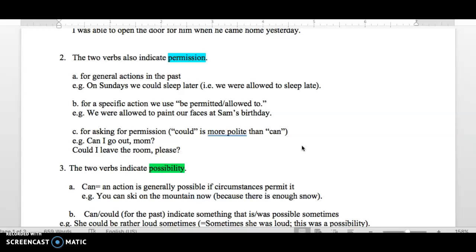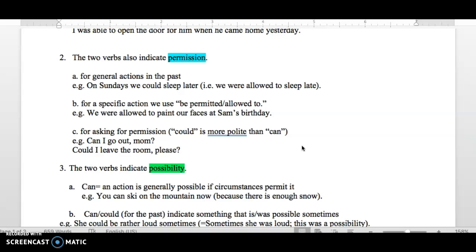B. Permission for a specific action. In that case, we use be permitted or be allowed to. For example, we were allowed to paint our faces at Sam's birthday, meaning only on that particular occasion, at that particular place, we were allowed this particular action to paint our faces. If I talk about permission in general, I use could, right?